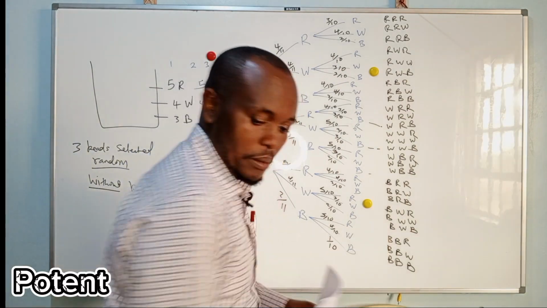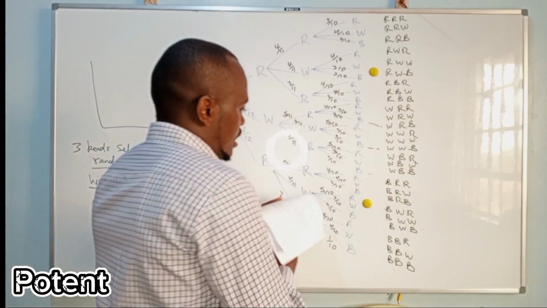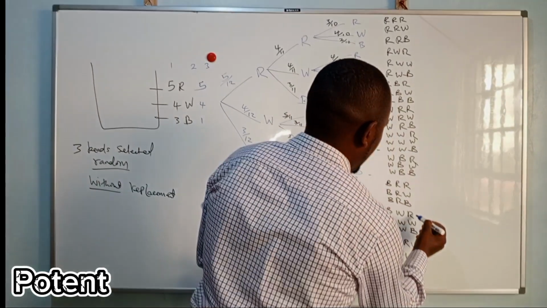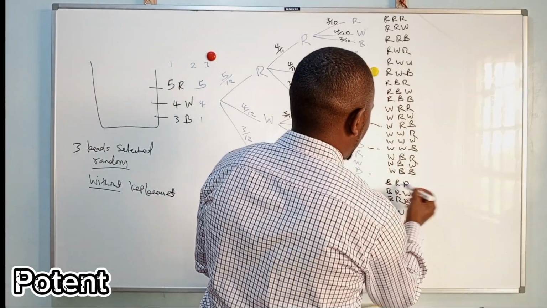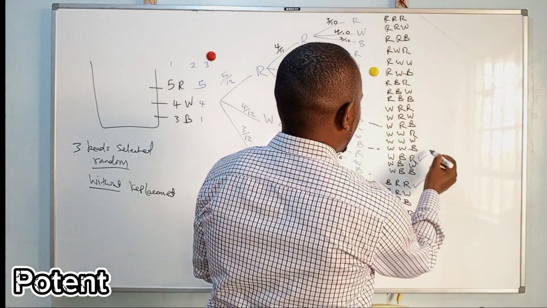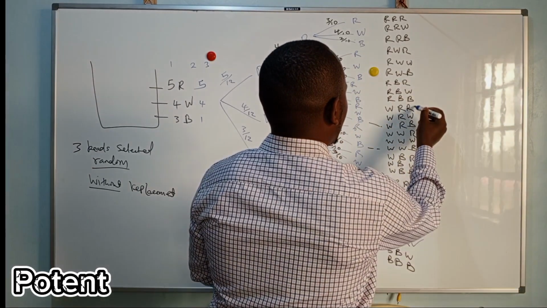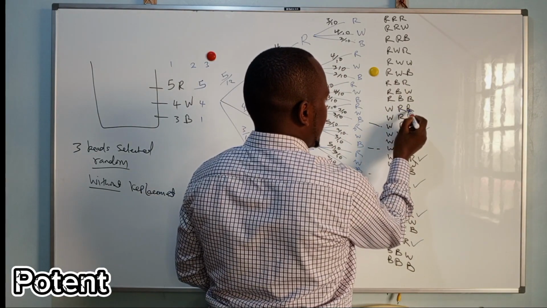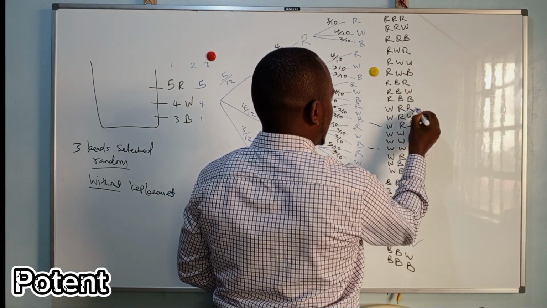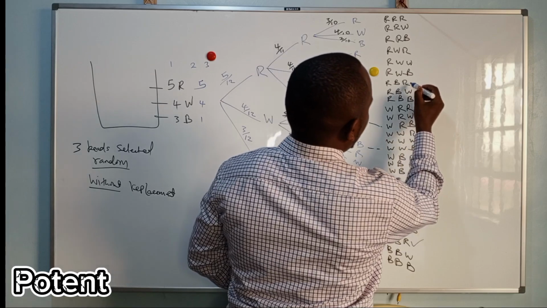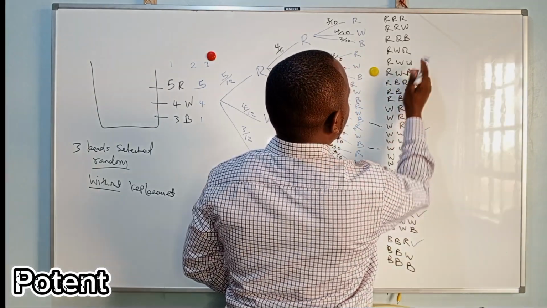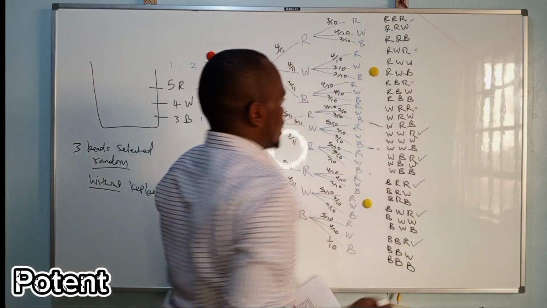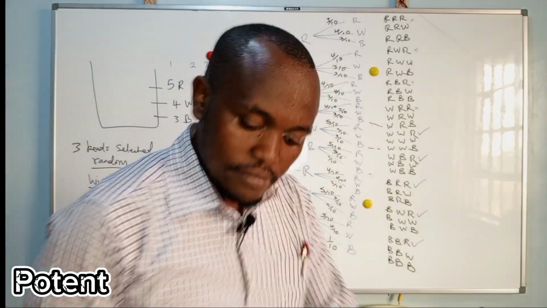So we are asking the probability that you get this, you get this, no, not here, because you also get a red, then a red. So not here, and not here because you already have a red.